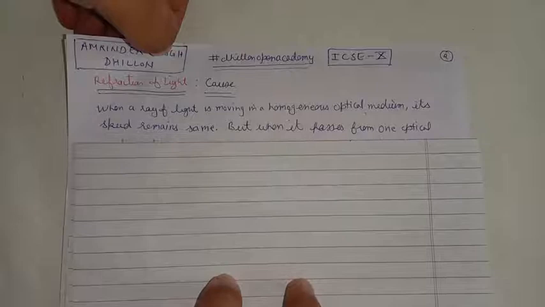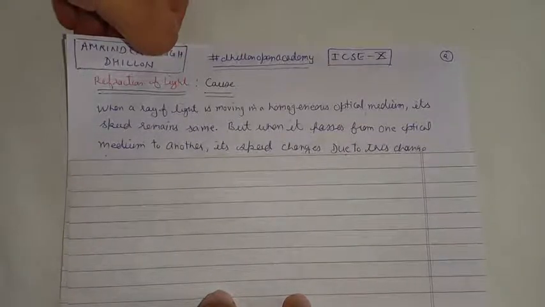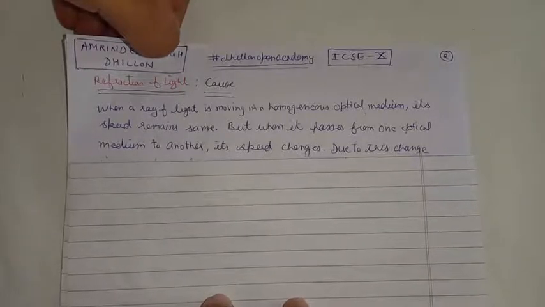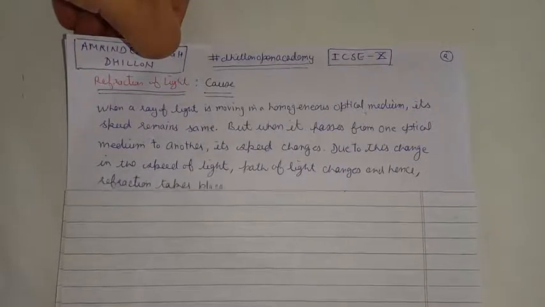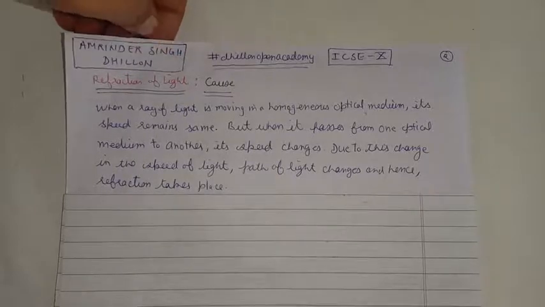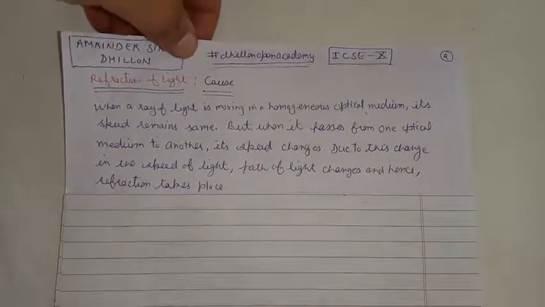But when it goes from one optical medium to another, the speed of the light changes right at the surface of separation, which is separating the two optical media. So due to this change in the speed of the light, the path of the light also changes, and hence refraction takes place. Thus refraction of light, which is actually the change in the direction of motion of the light whenever light goes from one optical medium to another optical medium, is actually brought about by the change in the speed of the light, which occurs only when light goes from one optical medium to another optical medium.